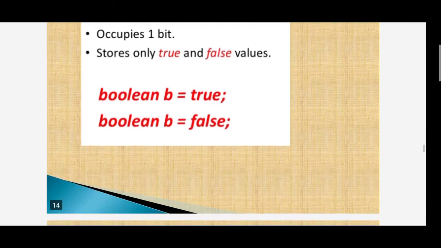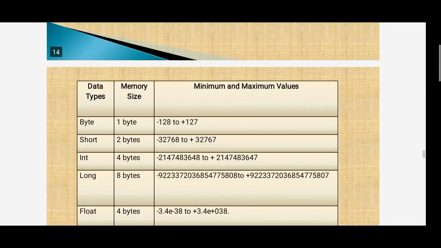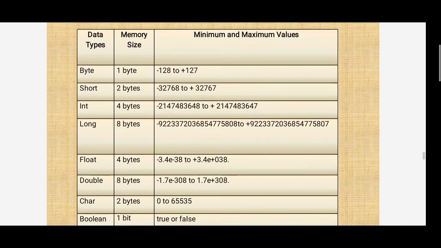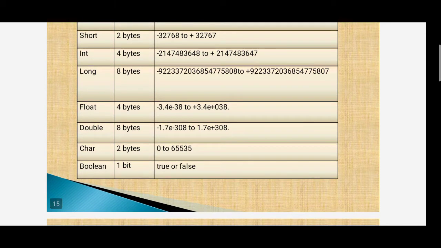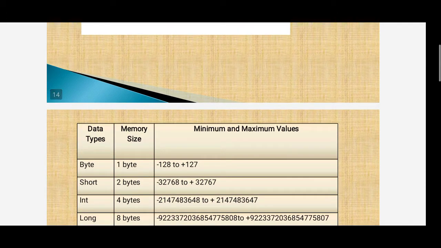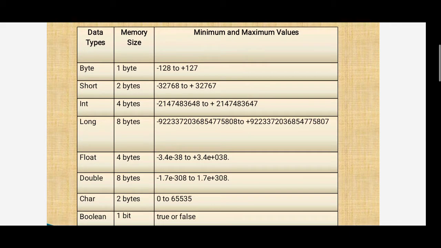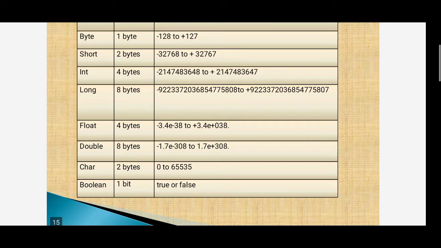These two are examples. The data types are byte, short, int, long, float, double, char, boolean. These are the built-in data types. This can be revised once again later.